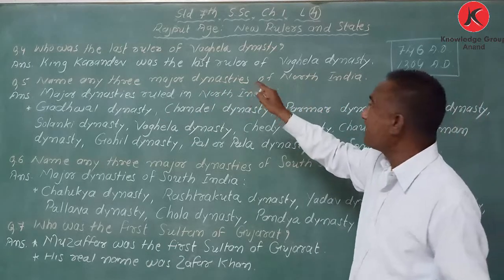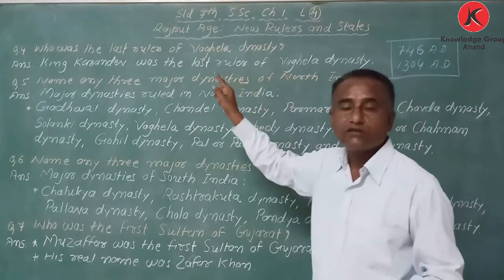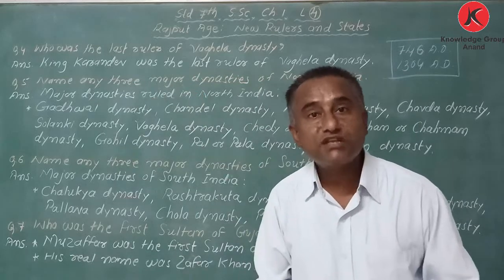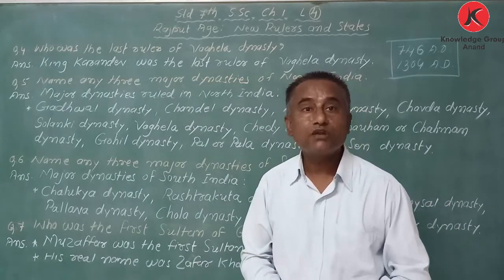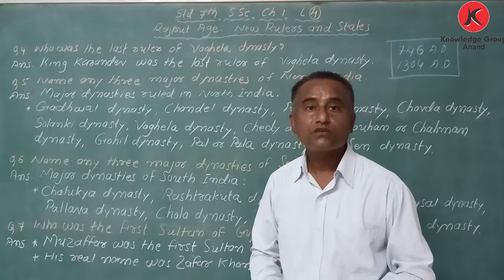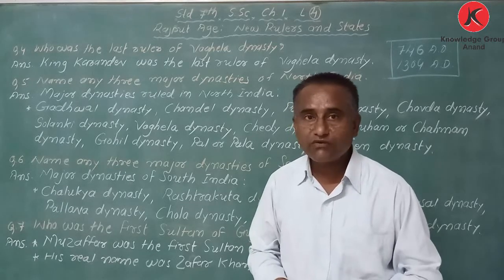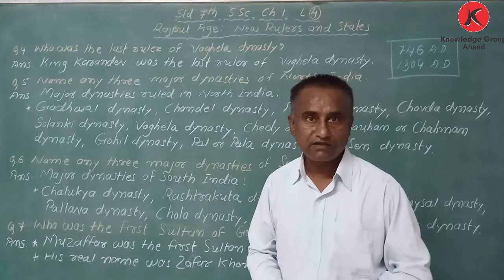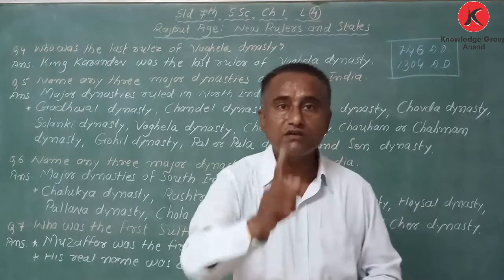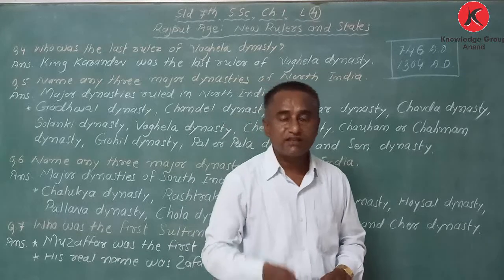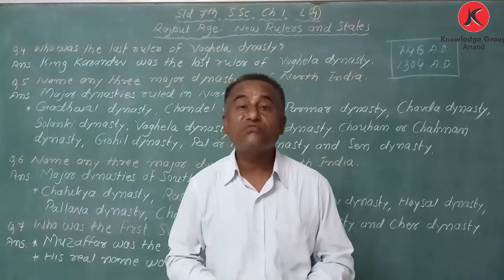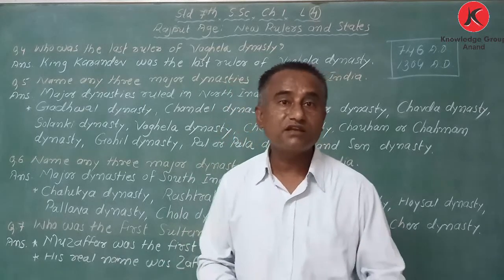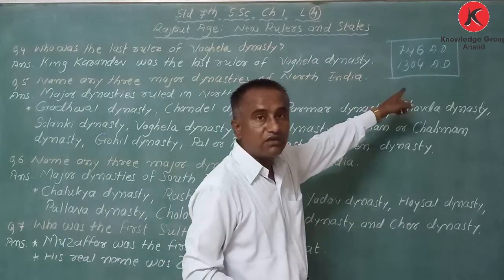After Vaghela dynasty, the Muslim rulers started ruling over Gujarat. And who was the first sultan of Gujarat? You know, Muzaffar Shah was the first sultan of Gujarat, and his real name was Jaffar Khan, in the year 1304.